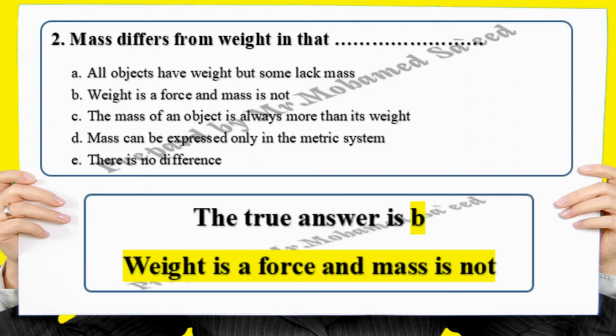The true answer is B. Weight is a force and mass is not.